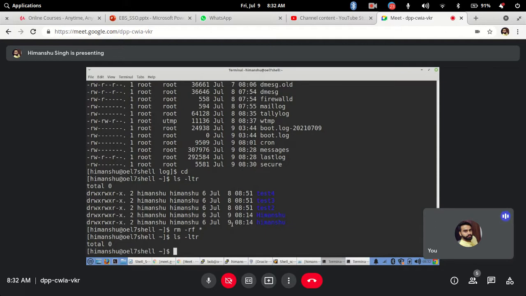No, it totally depends on your Linux admins, whether they have taken any backup. Otherwise you cannot recover. It will be removed. It only depends on the backup policy of the server. If there is a backup, then only it will be allowed. So that's why don't use wildcards directly with rm -rf commands.